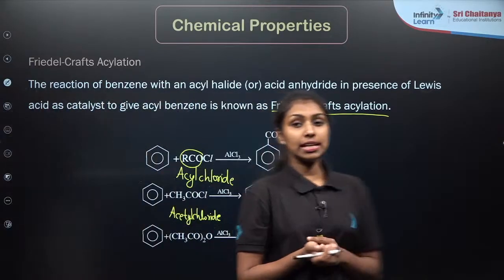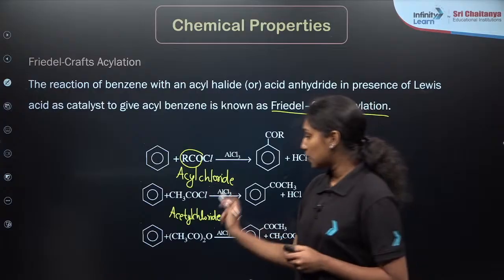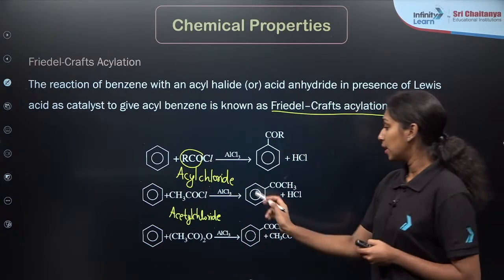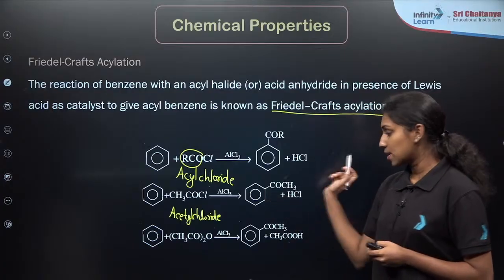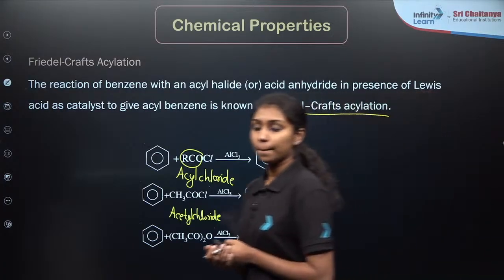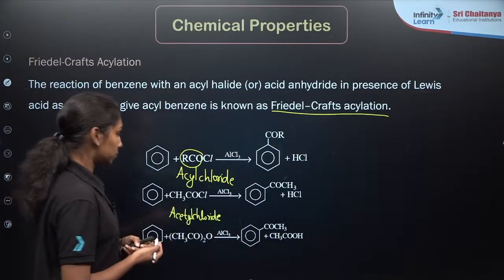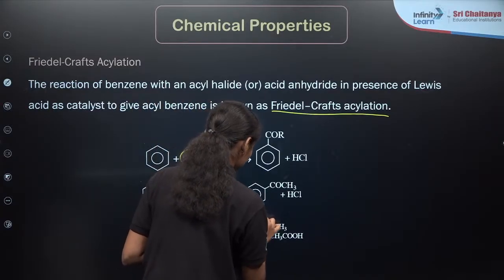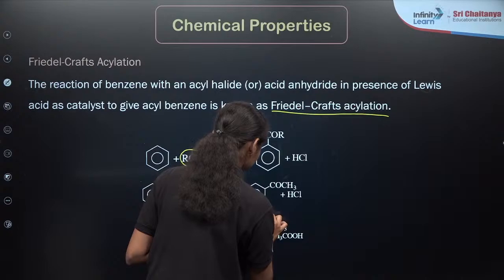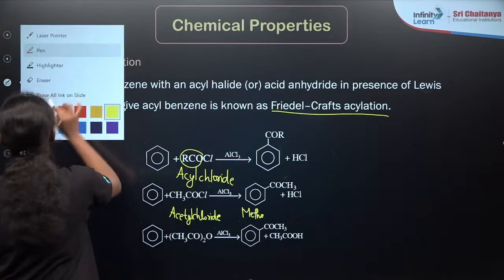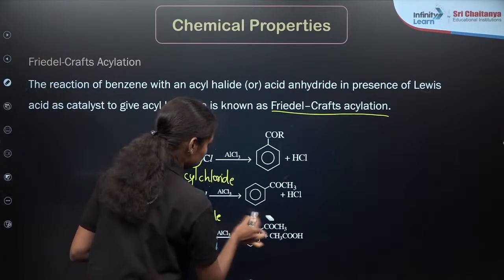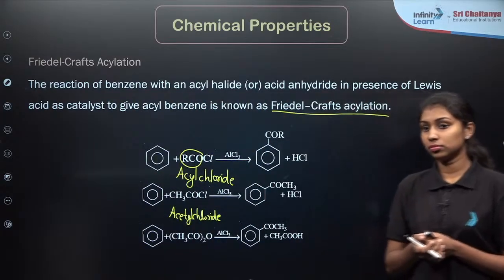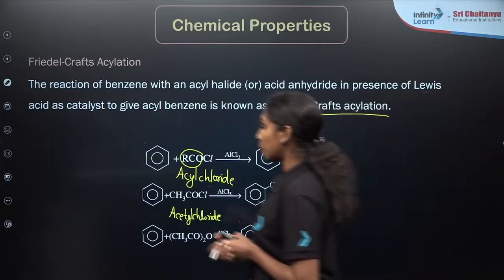what you are observing here, CH3COCl gets attached to the benzene, and an acyl group is attaching, COCH3. The COCH3 group is attached to the benzene ring.